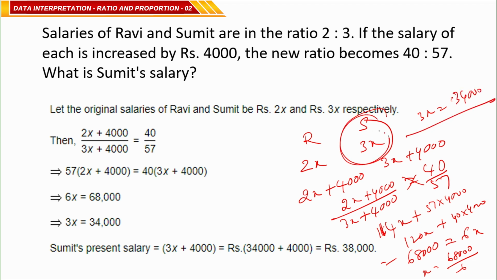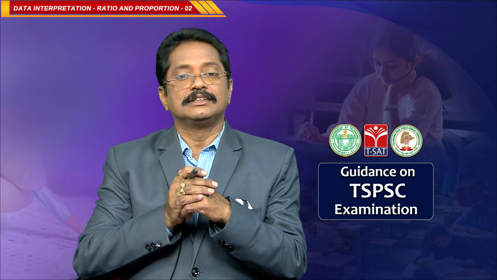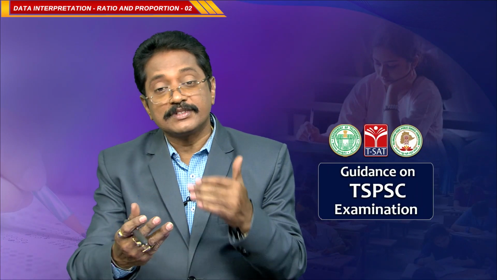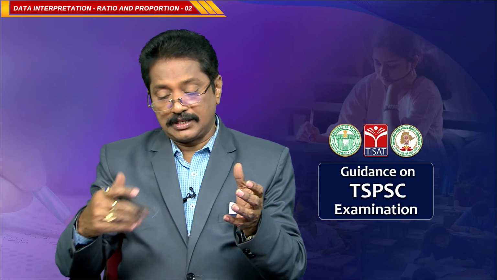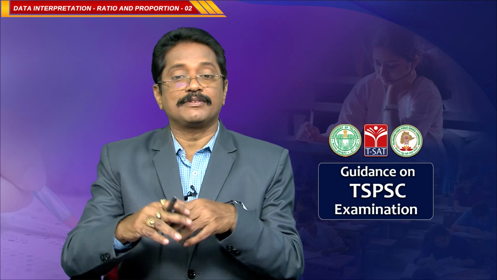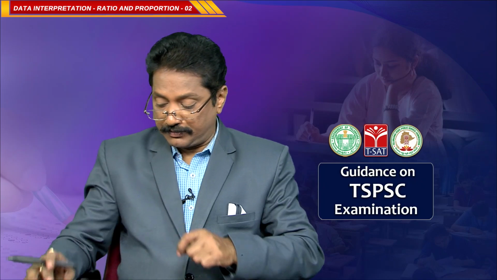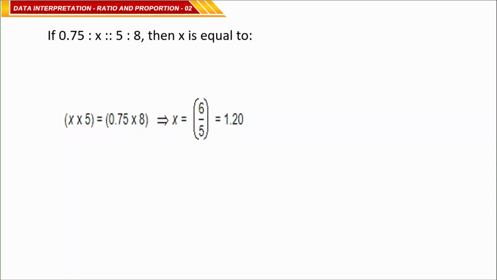3x is Sumit's salary. So, Sumit's salary you can say as 34,000. See, here you can calculate x and after calculating x you have to multiply with 3, then finally you will get 34,000. That is not a matter here, but how simple you are going to get the answer is very important, which saves your time and at the same time gives an impression to the evaluator about your solution also, clear? Okay. Now, come to the next one.